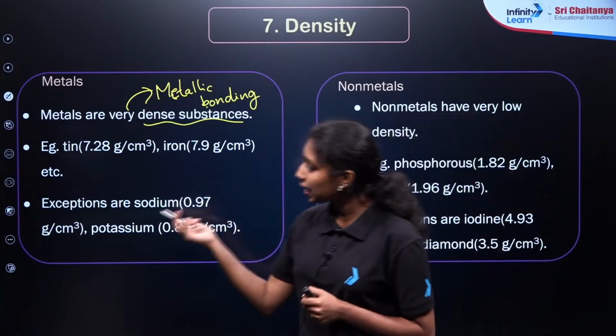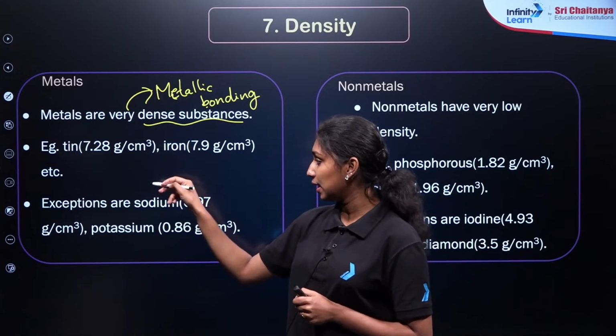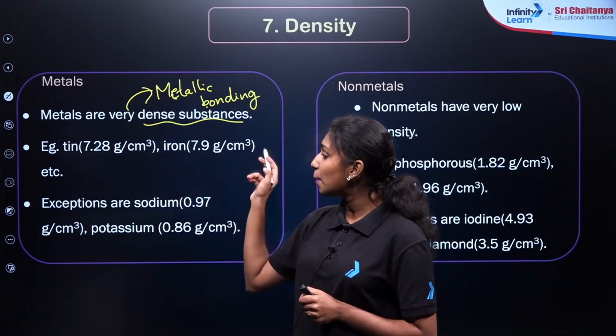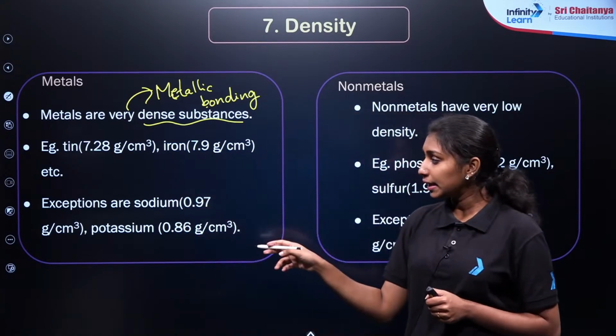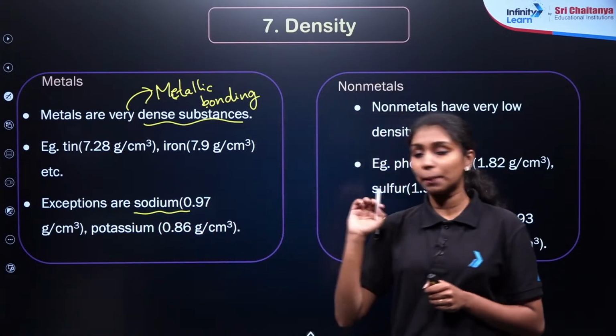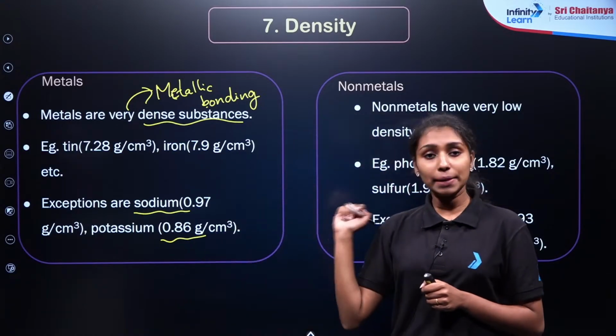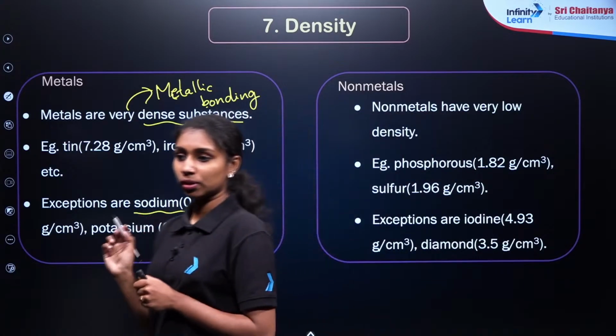For example, tin has a density of 7.28 gram per centimeter cube, and iron has 7.9 gram per centimeter cube, right? Then again, exceptions are there. Sodium has 0.97 gram per centimeter cube, and potassium has 0.8786 gram per centimeter cube. Clear?